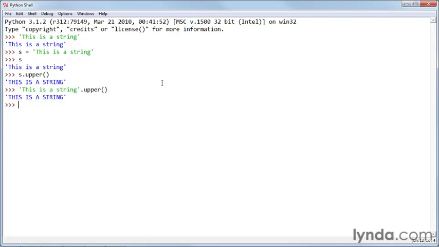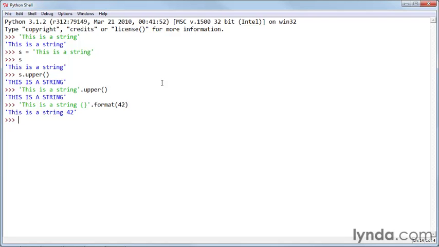The significant impact here is the use of the format method. The format method is very often called on a bare string, so to speak. So it's very common to do something like this in Python. "This is a string {}", close the quotes and say dot format and 42, like that. And the result will be "This is a string 42", because what we've done is we've actually operated on the string using the format method and replaced the token in the string with the formatted number 42. And this is very common to do.